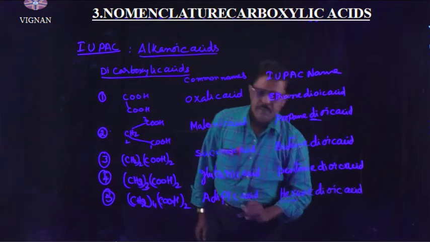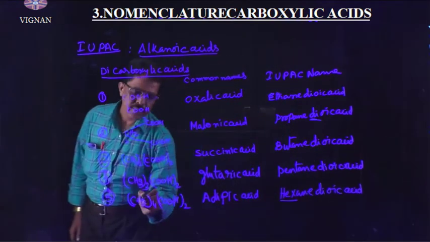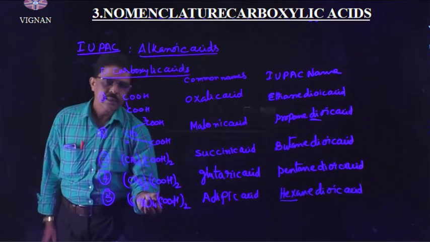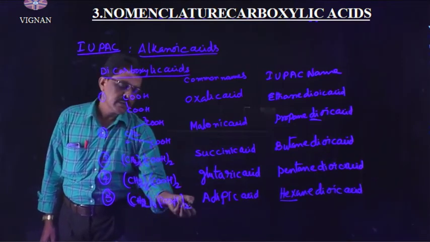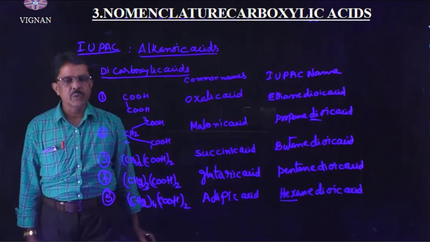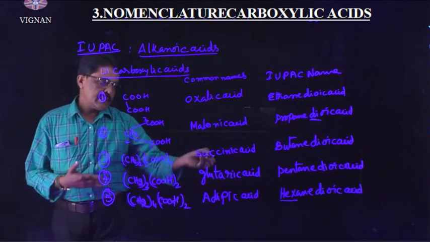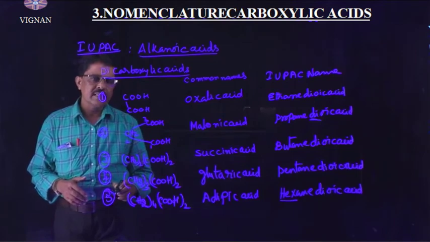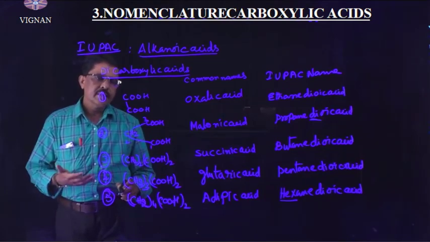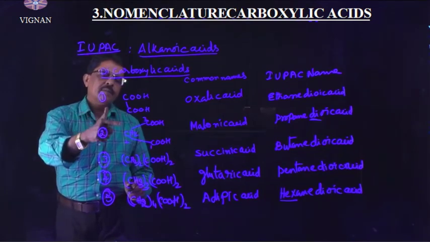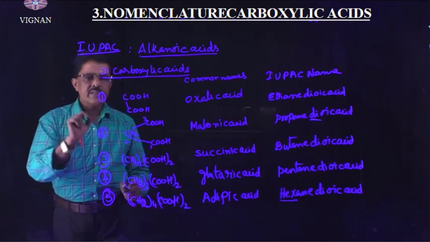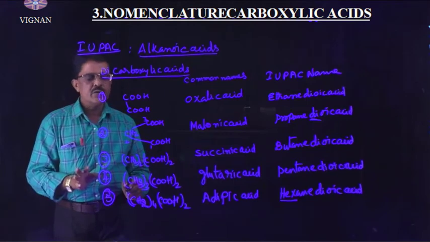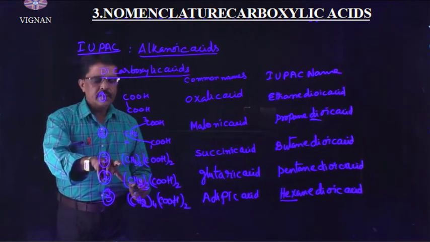Hexane means 6 carbon atoms are present in this compound. 4 carbon atoms are in the CH2 groups and 2 carbon atoms in the carboxylic functional groups. Therefore, hexanedioic acid. You observed these dicarboxylic acids. There is a difference of one CH2 group between the first and second, again one CH2 between 2 and 3, and 3 and 4.